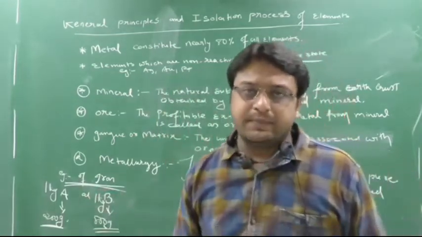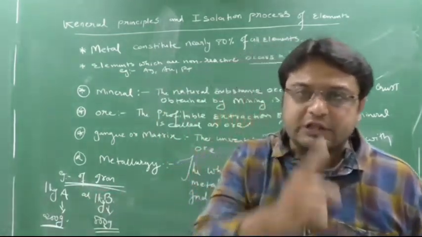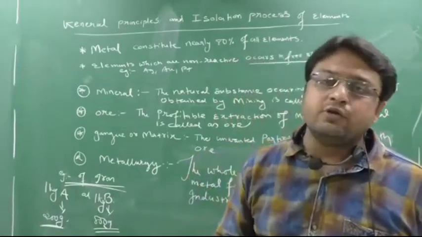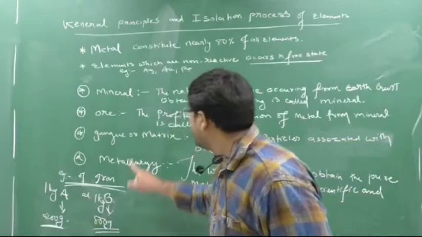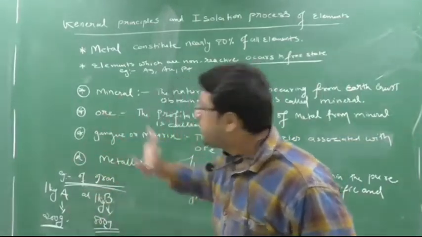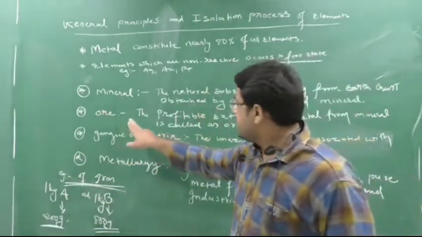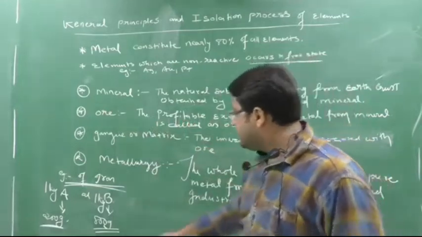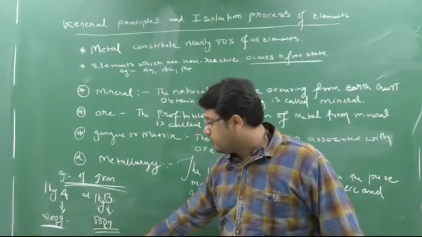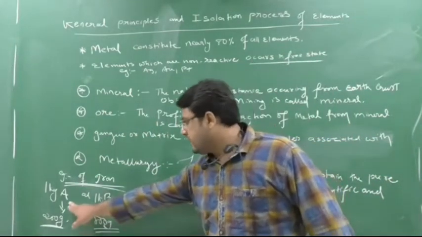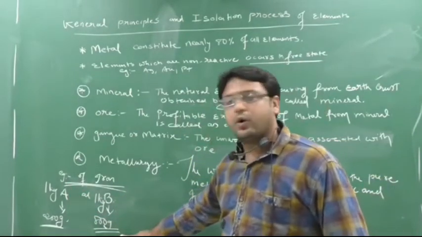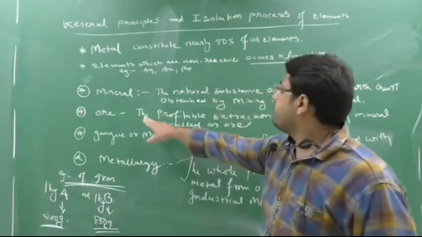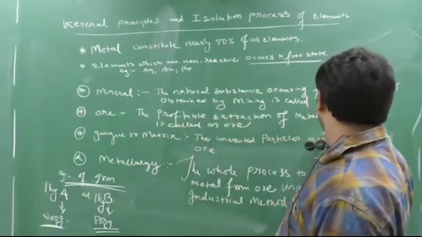Now if you are the businessman, which mineral will you select, A or B? B. So B is my ore and A is my mineral. Yes or no? So what does ore say? The profitable extraction. See here, profitable means I will get more iron. Mineral A is there, mineral B is there. So now mineral B is not just a mineral, it's an ore now. Because ore means the profitable extraction of metal from the mineral.